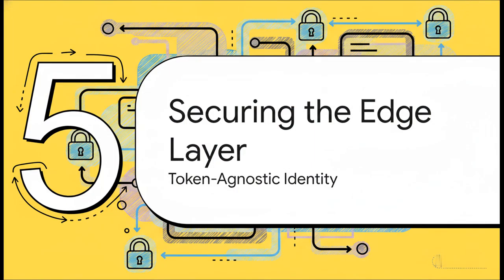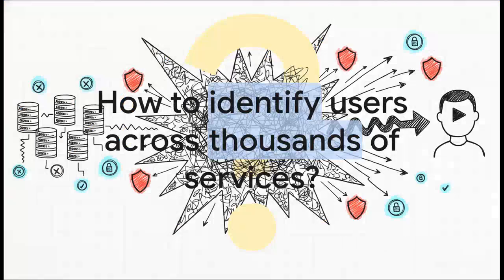Finally, Section 5. Securing the edge layer. Let's explore how we securely track our request across thousands of independent services. This is absolutely one of the hardest problems in distributed systems. At a massive scale, like Netflix serving 2.5 million requests per second, repeatedly decrypting complex external security tokens at every single microservice is going to completely bottleneck your system.